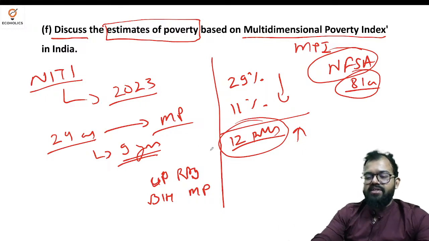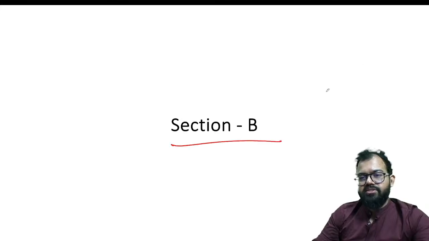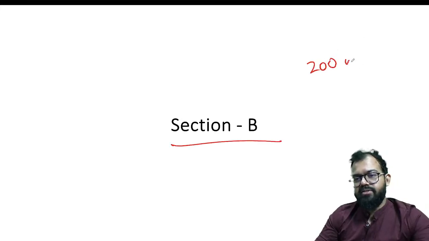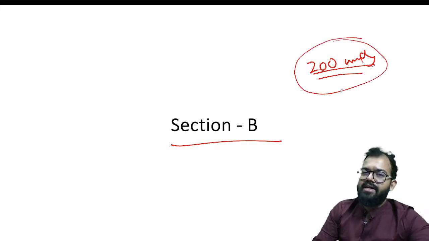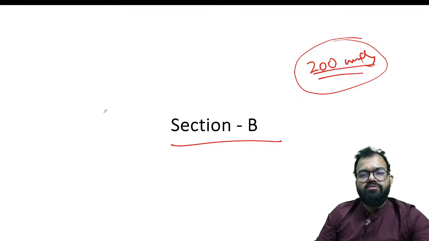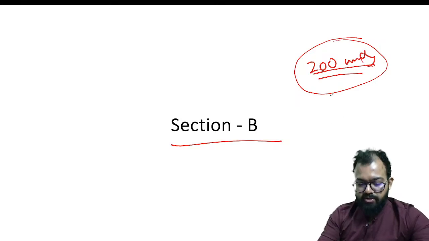All these questions that we had discussed in section A were compulsory. Now under section B, which is largely around 200 words, you need to write more content. You will get a chance to write intro, body, conclusion. You can write data. You can make a small graph. You can add keywords, more pointers. So that is section B, which we are going to discuss.